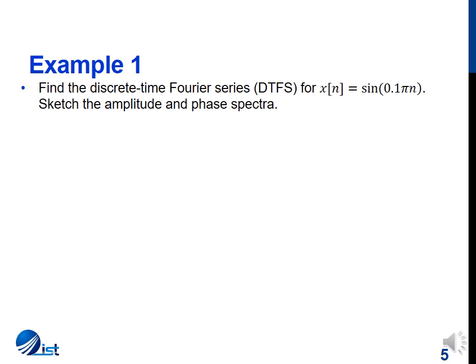As the first example, we are going to determine the discrete time Fourier series for x of n equal to sine 0.1 pi n. We will also be determining and sketching the amplitude and phase spectra.